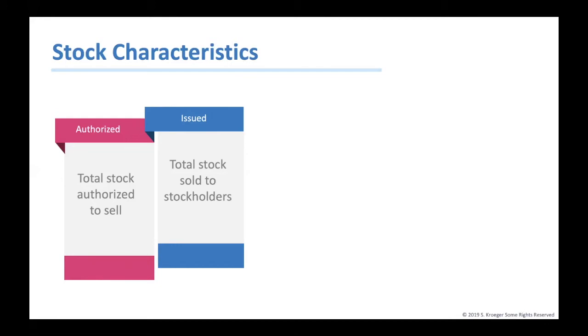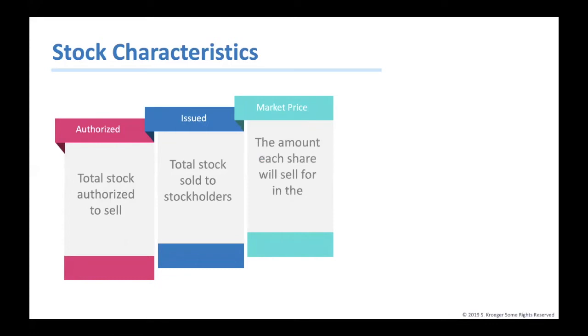Companies will hold on to some of their authorized stock for future ventures in case they need money to build a new factory or conduct additional research in the future. The market price of the stock is the amount that the share is currently selling for. This changes constantly as investors are continuously buying and selling shares. Share prices change because of supply and demand.